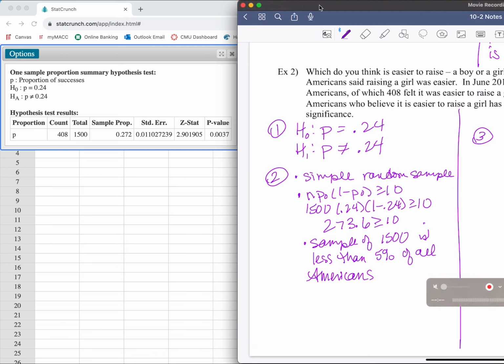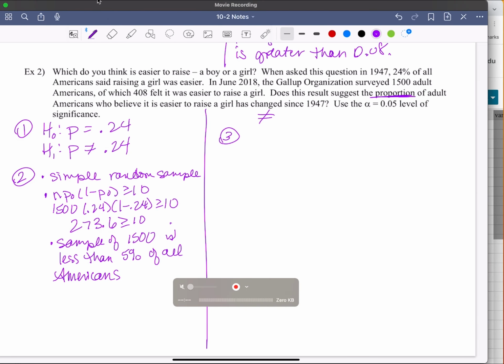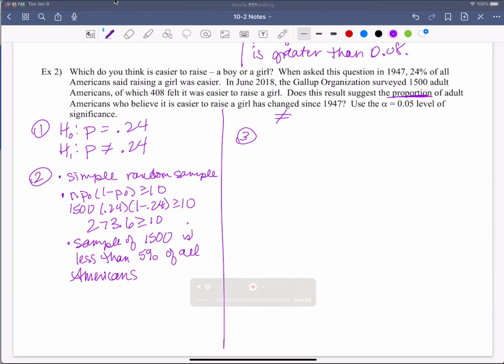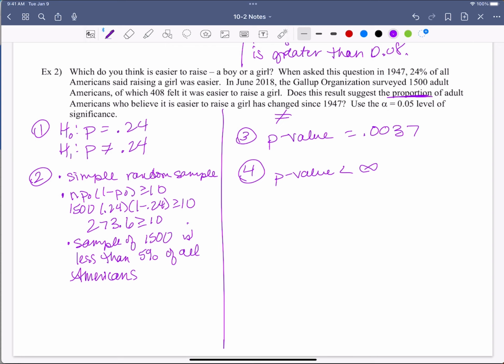So our p-value here is 0.0037. Let me line this up again. So number 3 here, my p-value is equal to 0.0037. All right, that's what we're looking for there. And then I know if the p-value is less than alpha, then we reject.